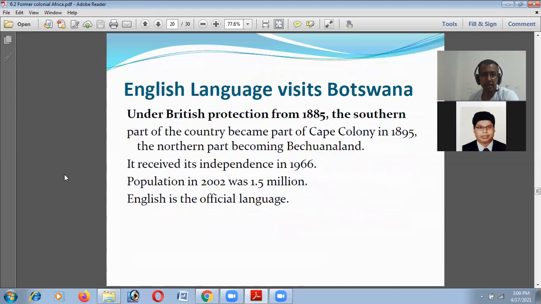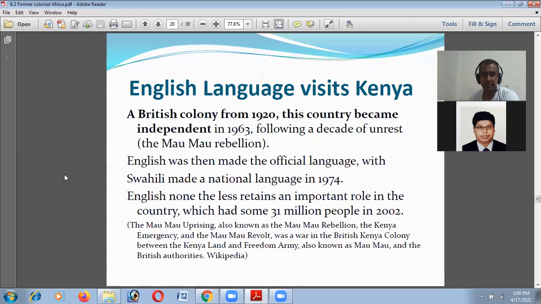And Botswana, the population is 1.5 million in 2002, and English is the official language. Kenya, here English nonetheless retains an important role in the country, which had some 31 million people in 2002. And in Kenya, apart from English, another language is used in this country.